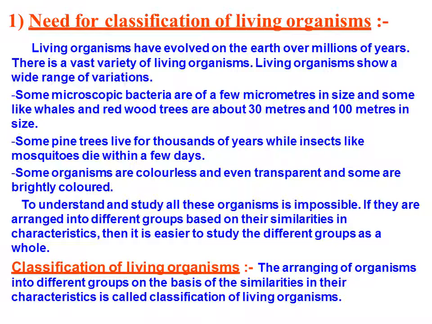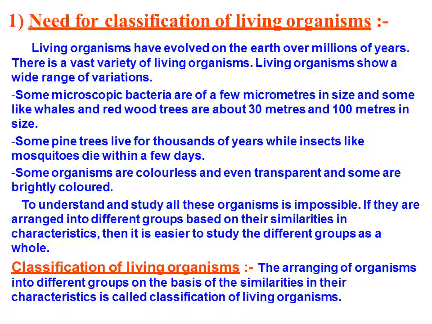This classification of your classes depends upon your standard, your age, the development of your knowledge, etc. Similarly, to study living organisms, we need classification. That means to divide various types of organisms. So what is the need for classification?